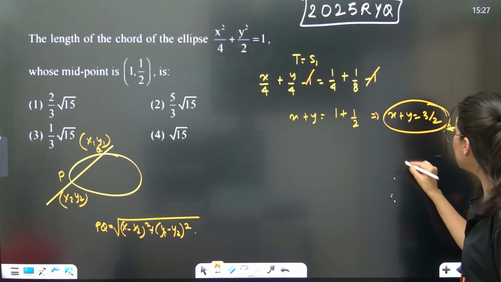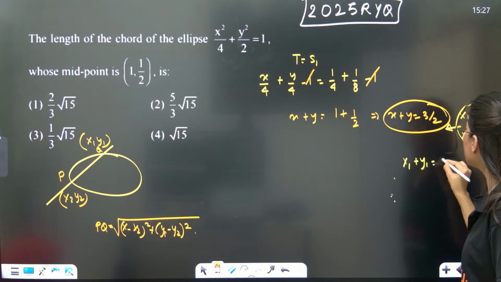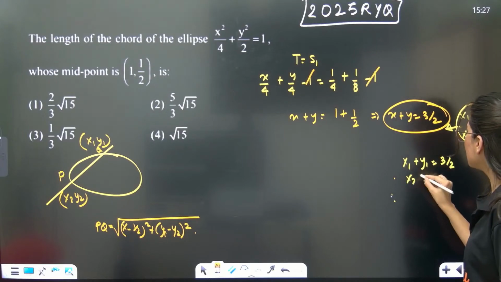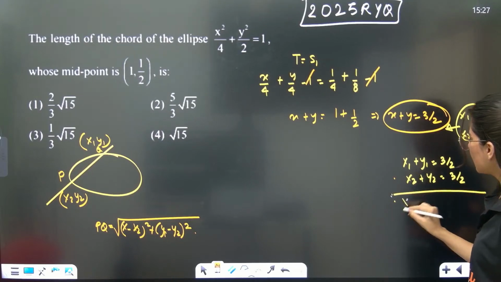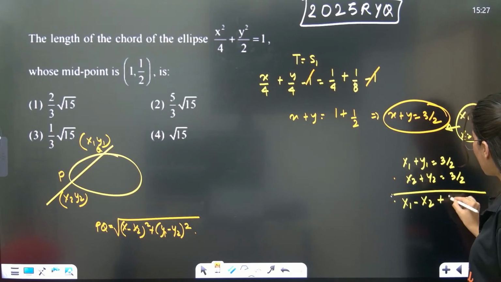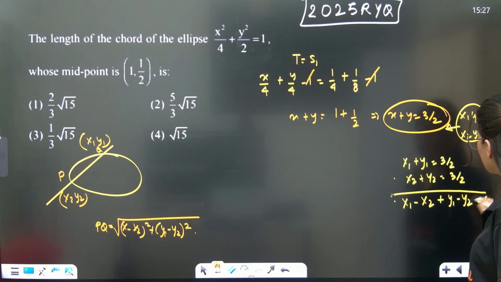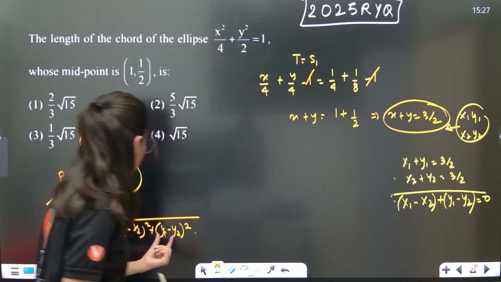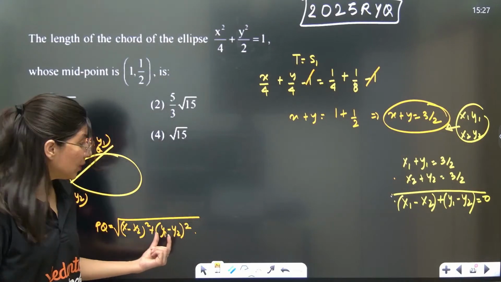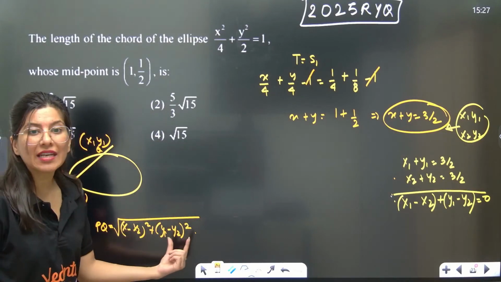Yes ma'am, definitely. So x1 plus y1 is also 3 by 2 and x2 plus y2 is also 3 by 2, correct? If I subtract, x1 minus x2 plus y1 minus y2 is equal to 0. Can I write this? That means y1 minus y2 is equal to negative of x1 minus x2. Anyway, there is a square.